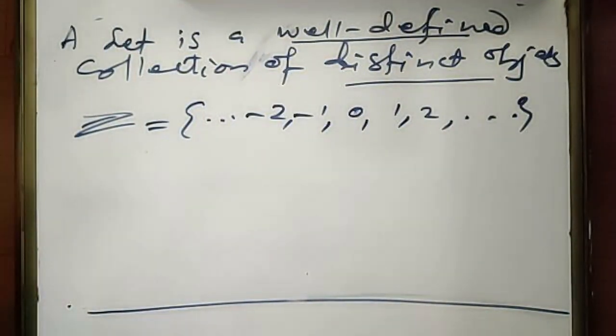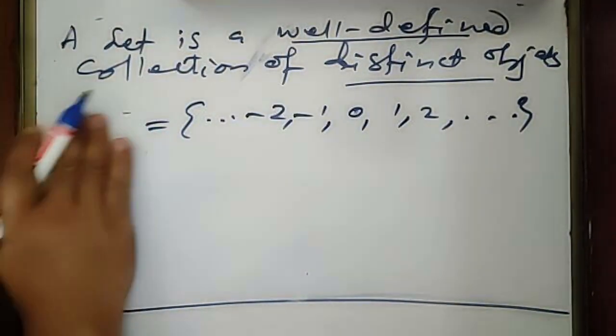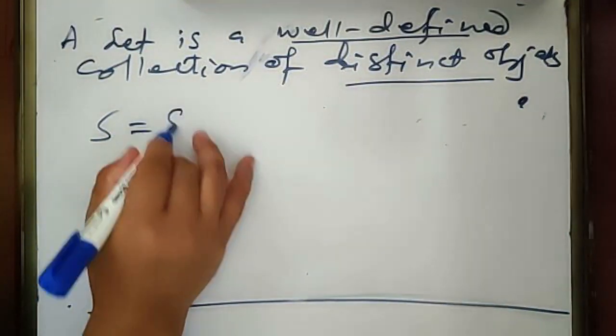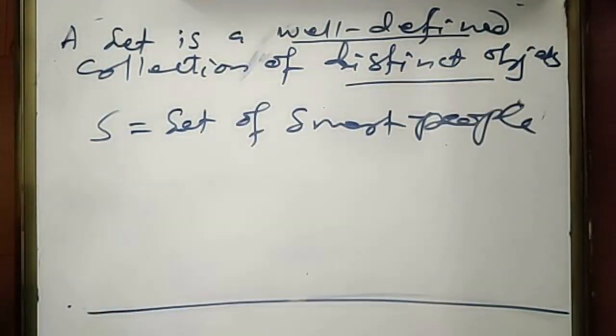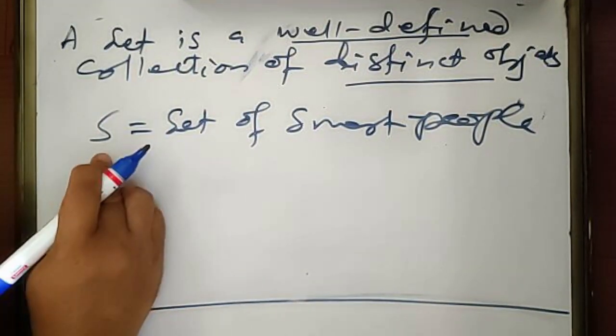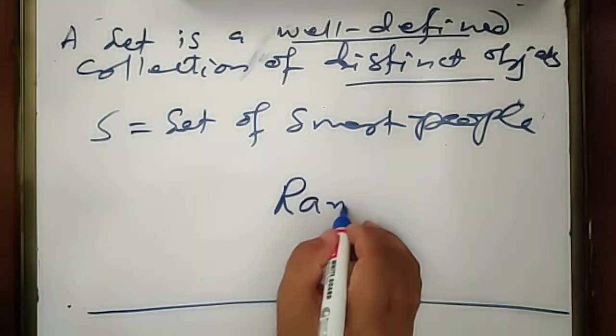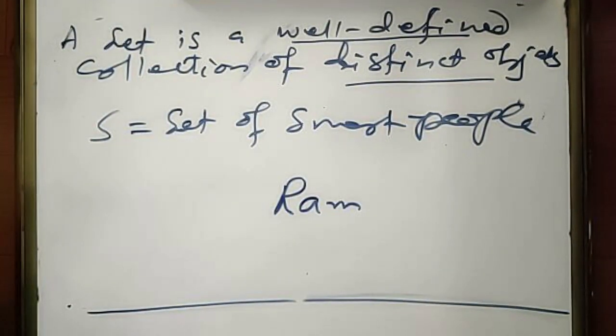So another example: set of real numbers, set of complex numbers, and many more. So let us also see what is the collection which is not a set. Say, for example, if you say a set of smart people, if we say S is a set of smart people, then there is confusion, there is no clarity that what belongs to this set. Say, for example, if you take any one element, Ram, if you take any one person, Ram is a person.